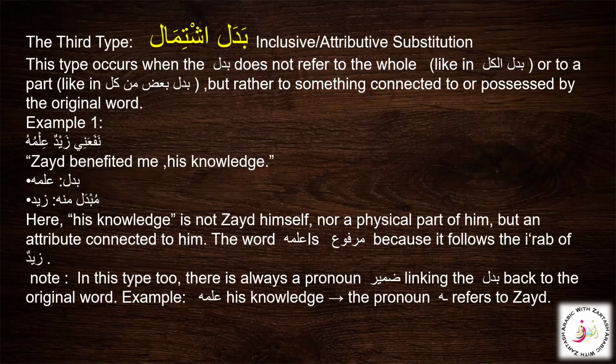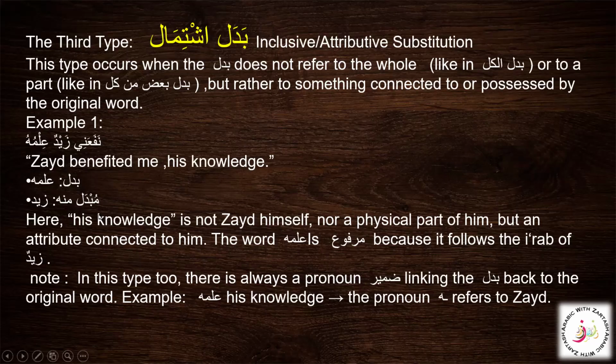We just learned two types, badal kul min kul and badal baad min kul. But here we are going to see something connected to or possessed by the original word, like here: nafani zaidun ilmuhu. Zaid benefited me. Here it is about his knowledge, not about Zaid himself, nor a physical part of him, but an attribute that is connected to him. The word ilmuhu is marfu because Zaid is also marfu.